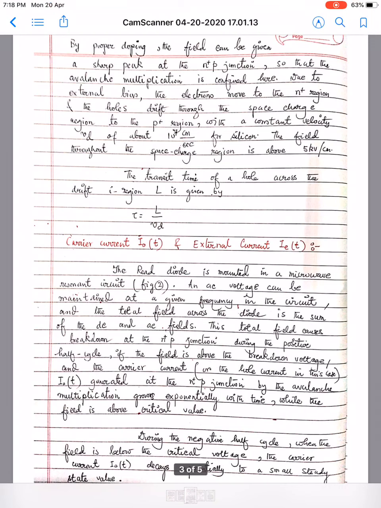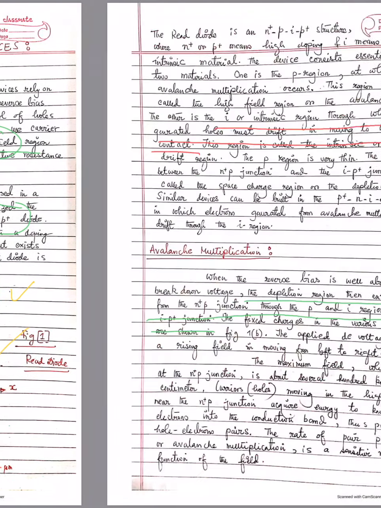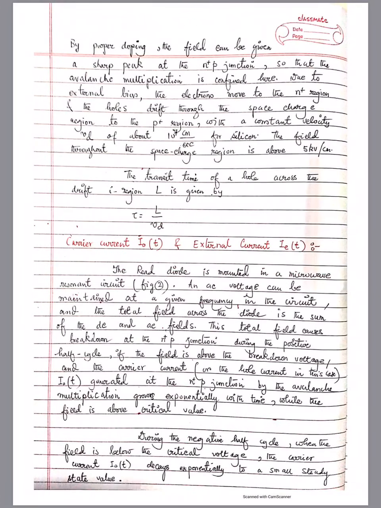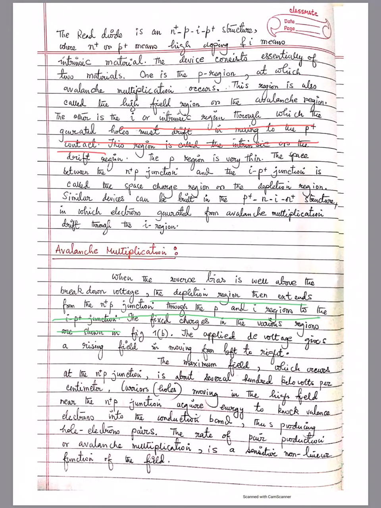By proper doping, the field can be given a sharp peak at the N plus P junction, that we have seen. There is a sharp peak at the N plus P junction, so that the avalanche multiplication is confined over here, due to the external bias that we have applied, a DC voltage source VDC, external bias.